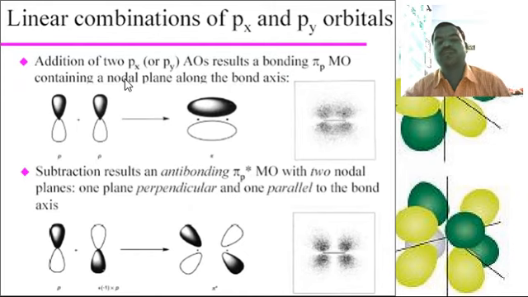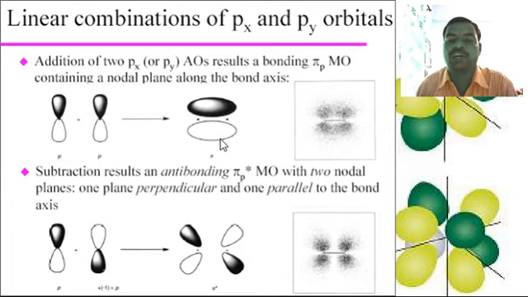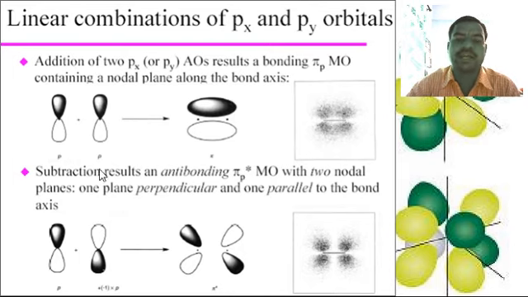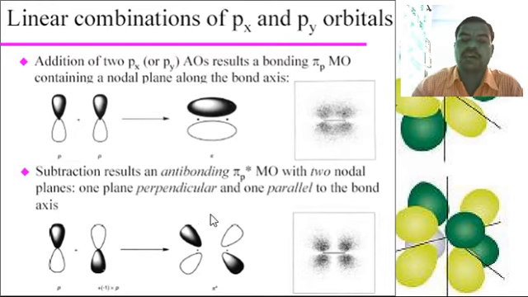Linear combinations in the case of px and py orbitals. Here the addition of two px or py atomic orbitals results in a bonding pi p molecular orbital containing a nodal plane along the bond axis. This is the bonding molecular orbital. The subtraction results in an antibonding pi p star molecular orbital with a nodal plane perpendicular and nodal parallel to the bond axis, and that is the antibonding molecular orbital.